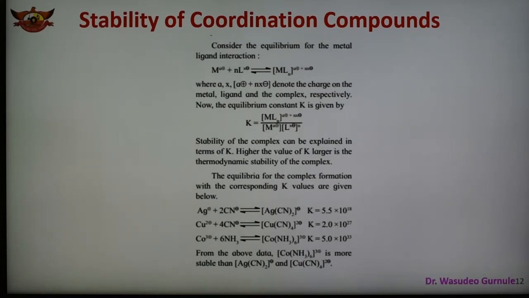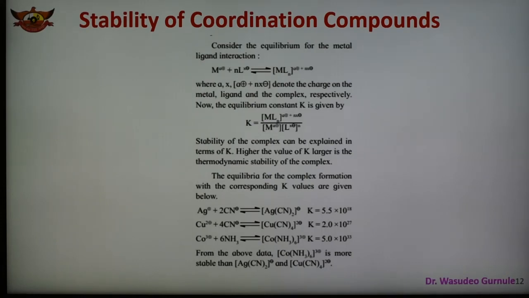These are the examples shown here about the stability of the complex. Experimentally, the stability constant can also be determined, and there are some methods for it, of which I am giving only the names.